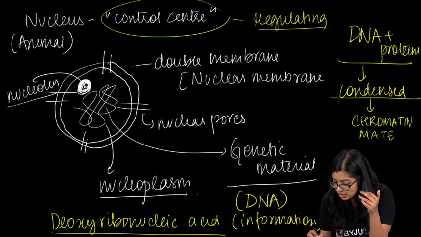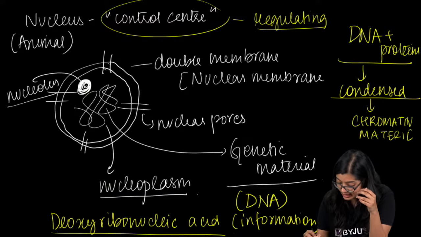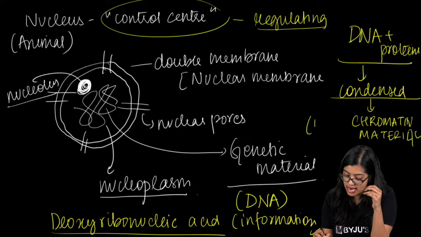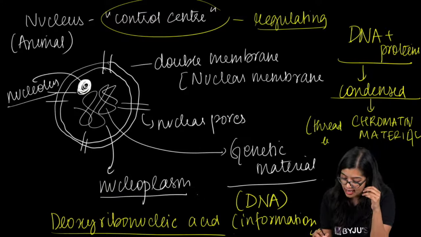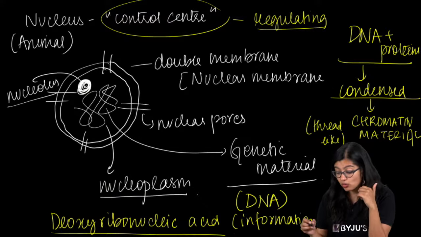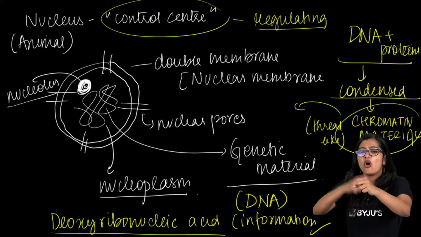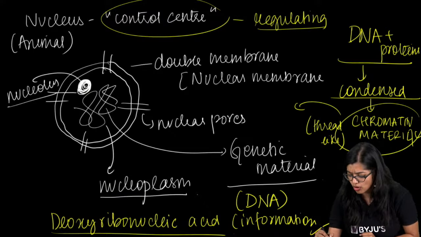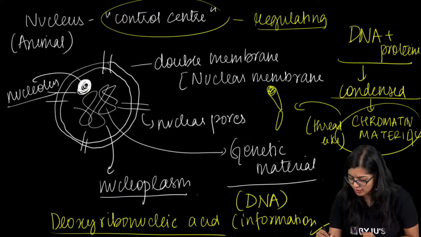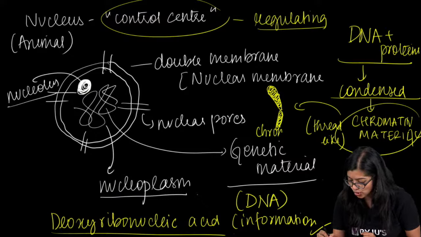material, right? So what is chromatin material? It is thread-like structures, okay? Now, when this chromatin material becomes more condensed, all this thread is made more condensed and it becomes a rod-like structure called chromosomes, right?